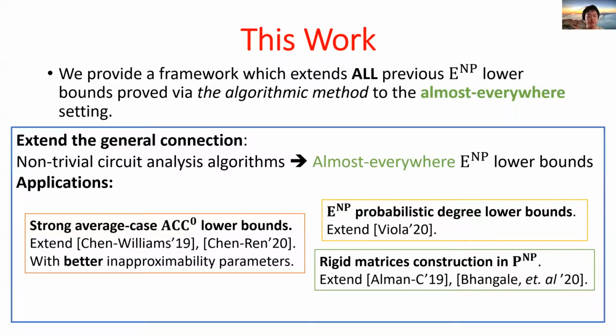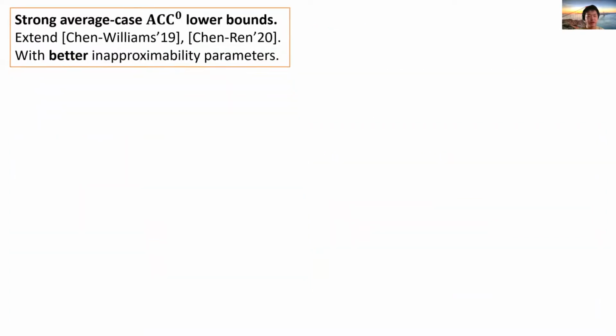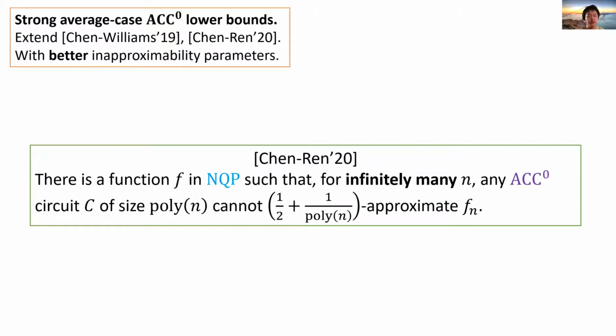We discuss 3 new results in order. The first one, strong average case ACC0 lower bounds. In recent work, Chen and Ren showed that NQP cannot be half plus 1 over poly n approximated by polynomial size ACC circuits. Their work focuses on the class NQP, but for the much larger class E to the NP, their results only work infinitely often, and their method cannot achieve sub-exponential parameters.